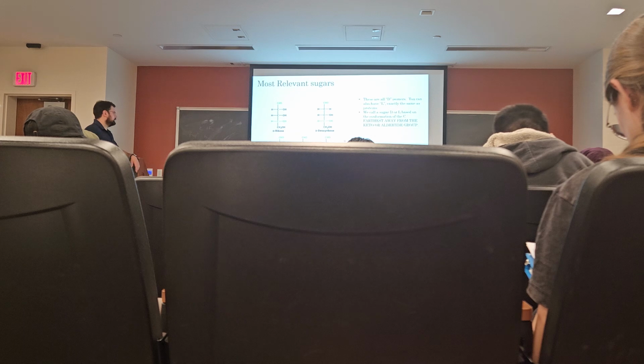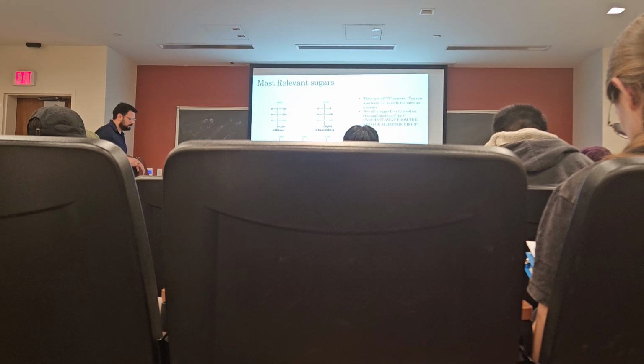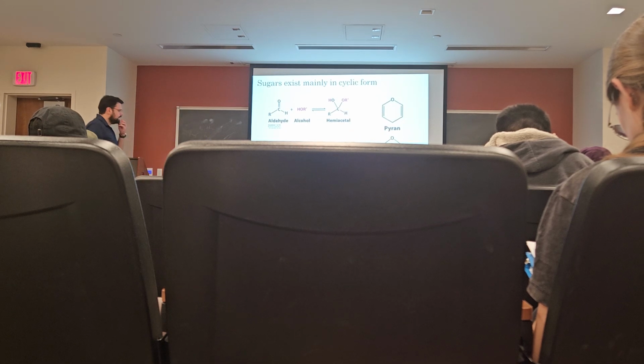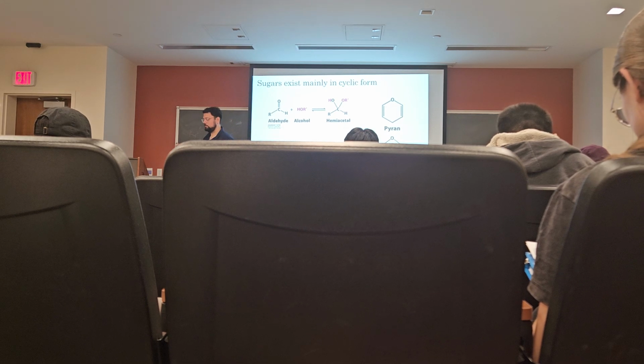So these are the most relevant sugars. These are the ones that you should definitely know. Ribose and deoxyribose, we've already examined from DNA and RNA. Glucose, mannose, galactose, and fructose are going to be important as we go on through metabolism. Now, sugars exist mainly in cyclic form, so this open chain form of the sugar is useful for identification, and as we'll see, is important for categorizing sugars as reducing or non-reducing, but they don't really exist in real life. At least the pentoses and hexoses don't. The heptoses also.